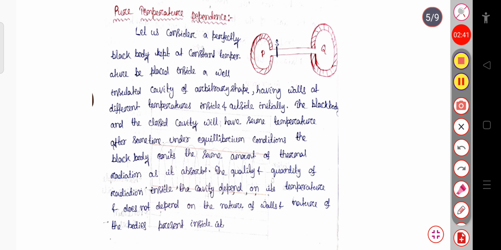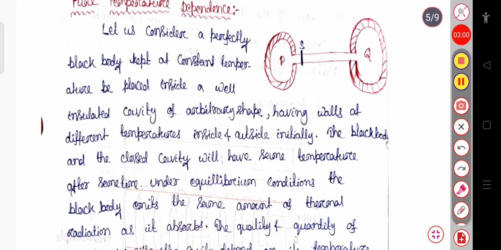Now we will see how the blackbody radiation depends on temperature, that is, the pure temperature dependence. Let us consider a perfect blackbody kept at a constant temperature, placed inside a well insulated cavity of arbitrary shape, having walls at different temperatures inside and outside initially.